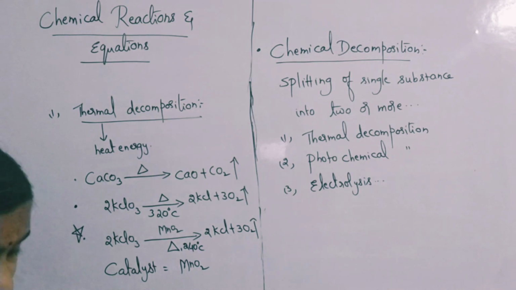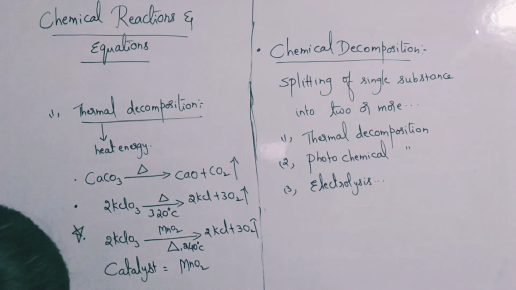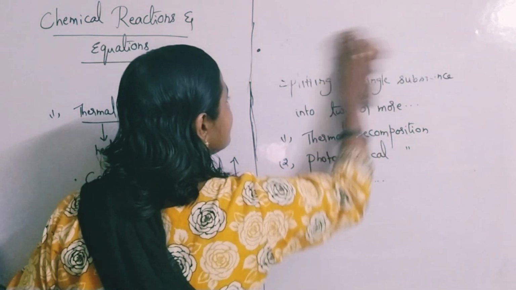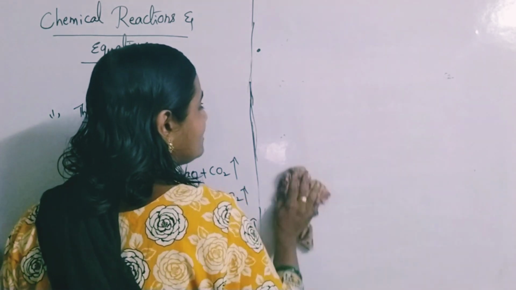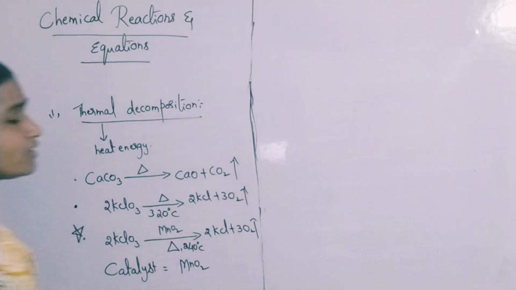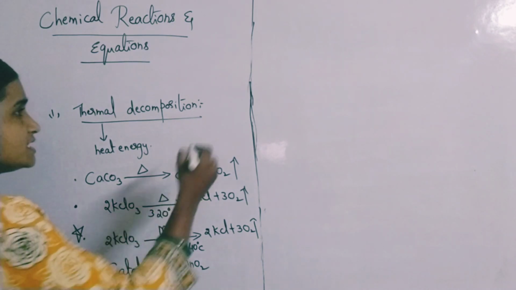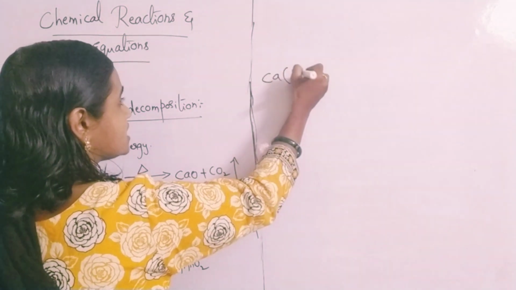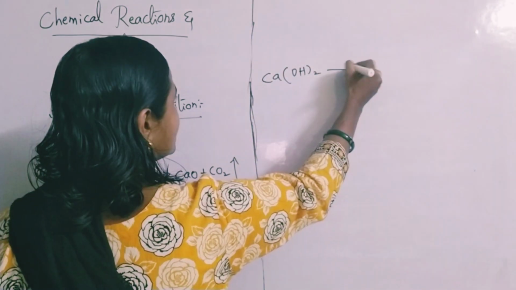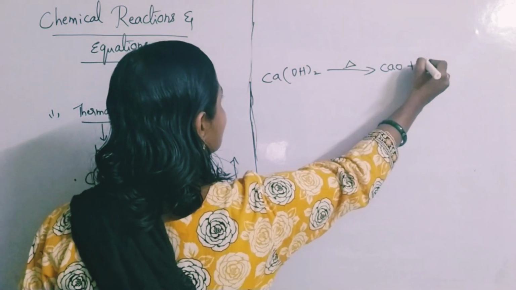So such kind of questions also you will be coming across, so please go through that. And next we will go for some other examples. Once again, thermal decomposition reactions. As usual, Ca(OH)2 on heating splits into CaO and H2O. Now Ca(OH)2 is what? Calcium hydroxide. As I already have written, on heating it can split into calcium oxide and water.